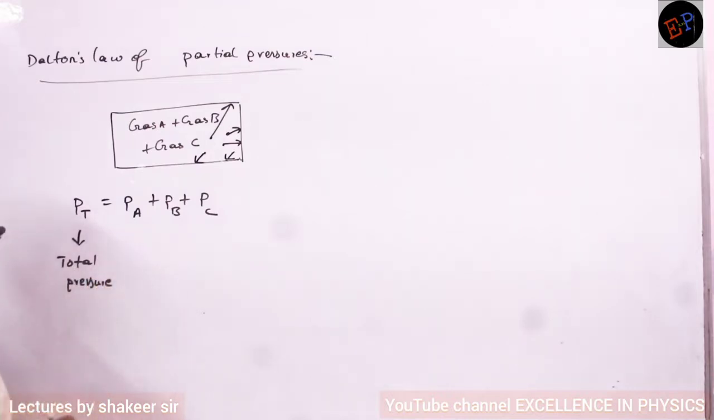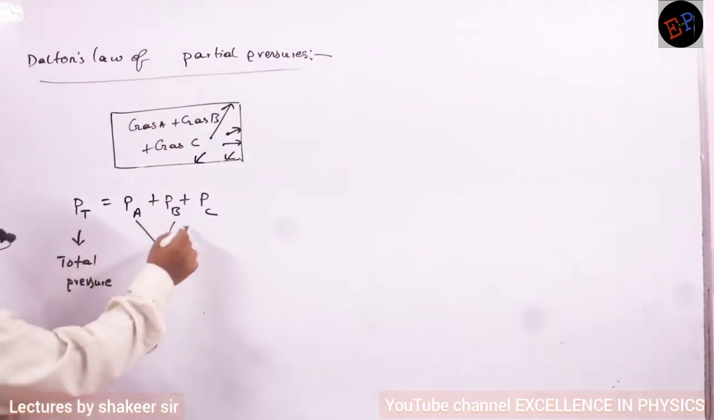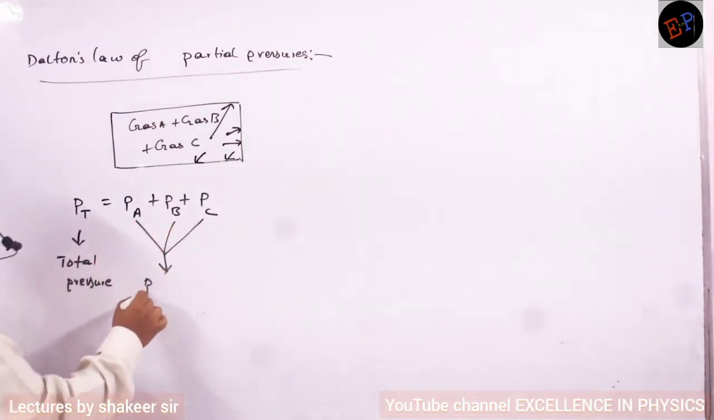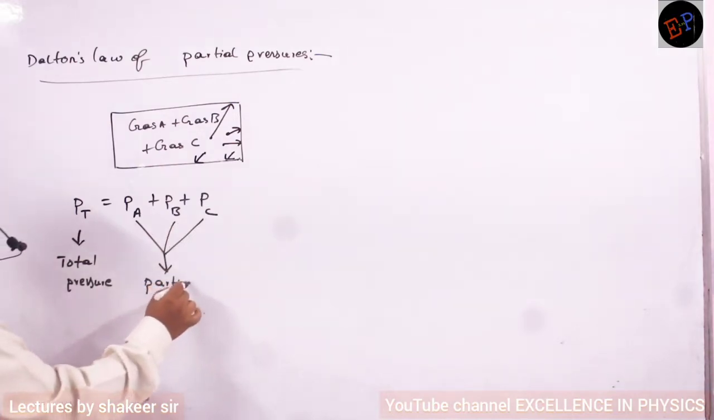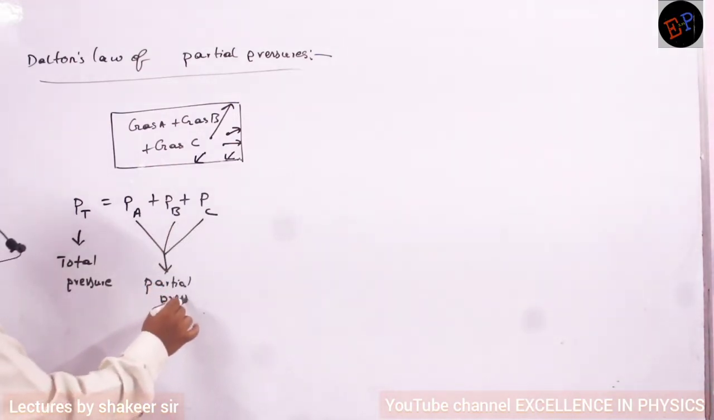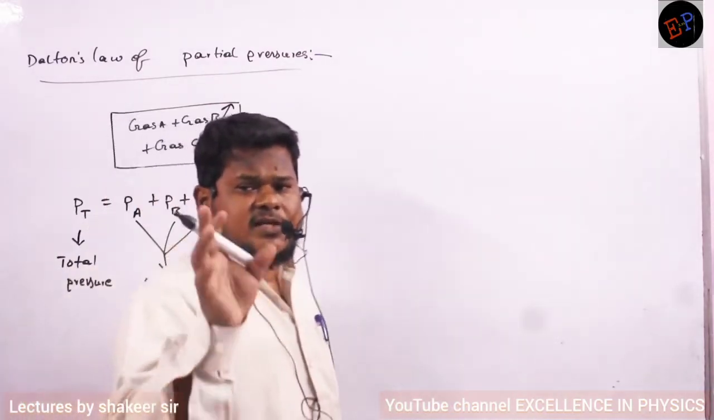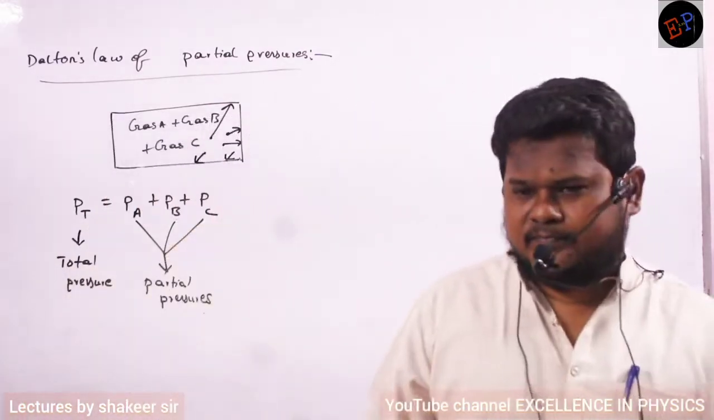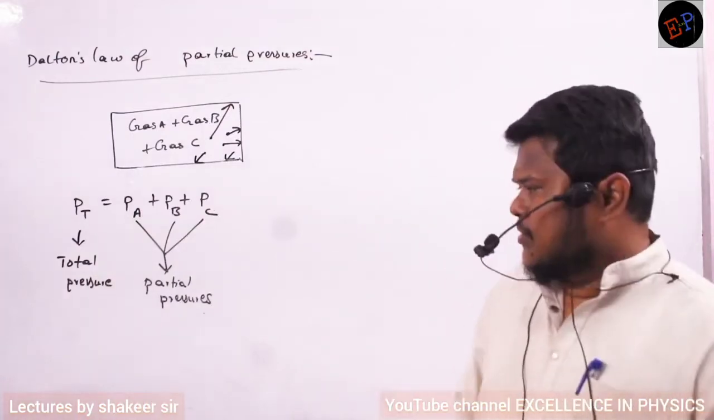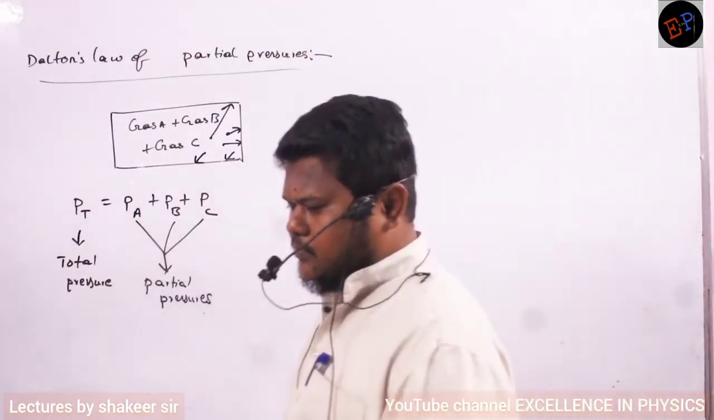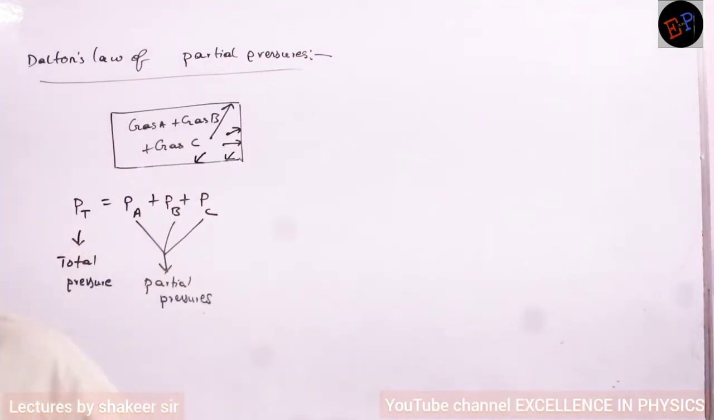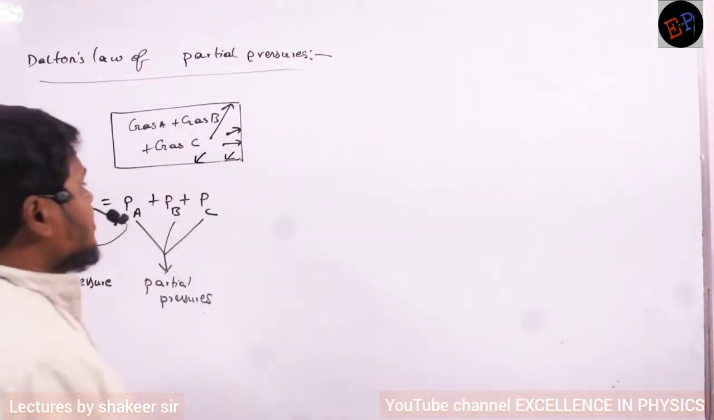Okay? And what is this PA, PB, PC? They are called partial pressures. Partial pressures means what? Pressure exerted by each gas is called partial pressure. Are you able to understand? So total pressure is equal to the sum of individual pressures. That is called Dalton's law of partial pressures. Very simple concept, you know.